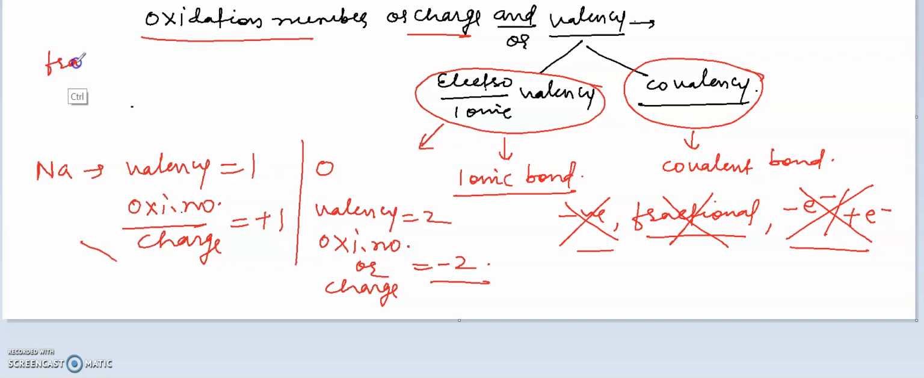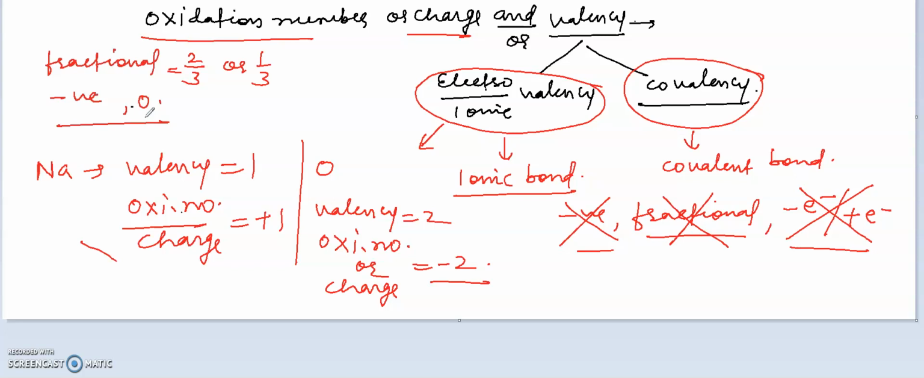Oxidation number can be fractional. It can be 2 by 3 also. It can be 1 by 3 also. Oxidation number or charge can be negative also, and can be 0 also. Oxidation number or charge can be fractional, can be negative, can be 0. But valency can never be negative and can never be fractional. So this was about the oxidation number, charge or valency.